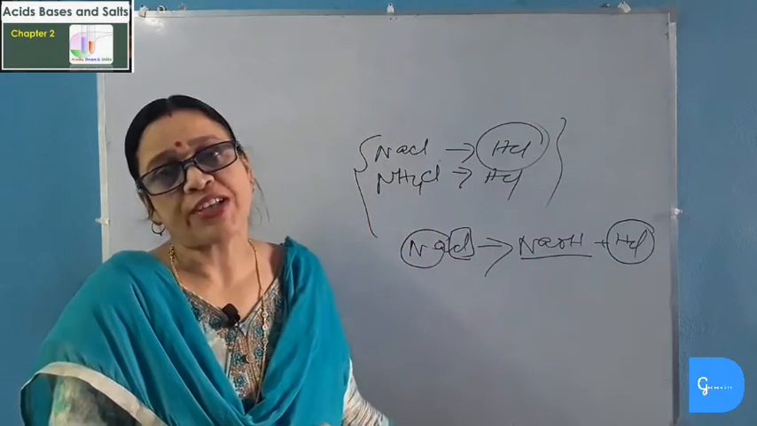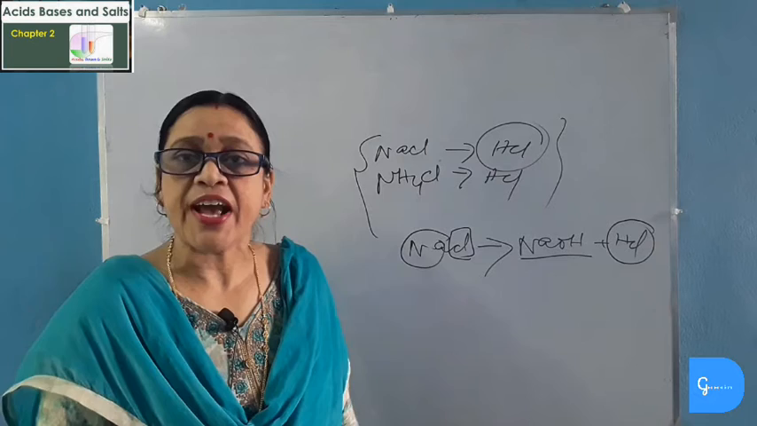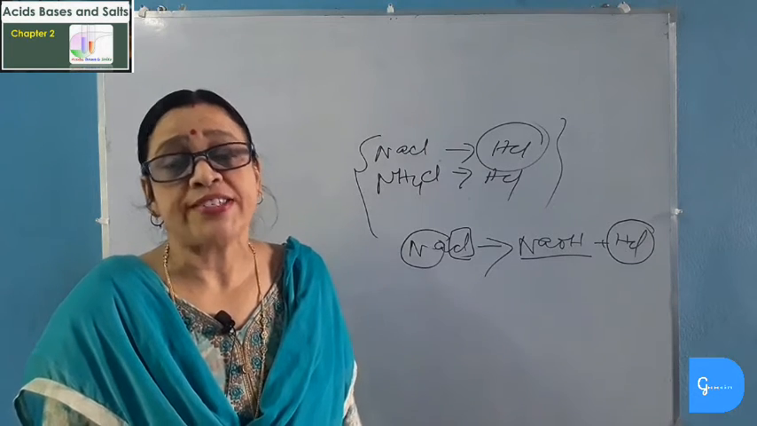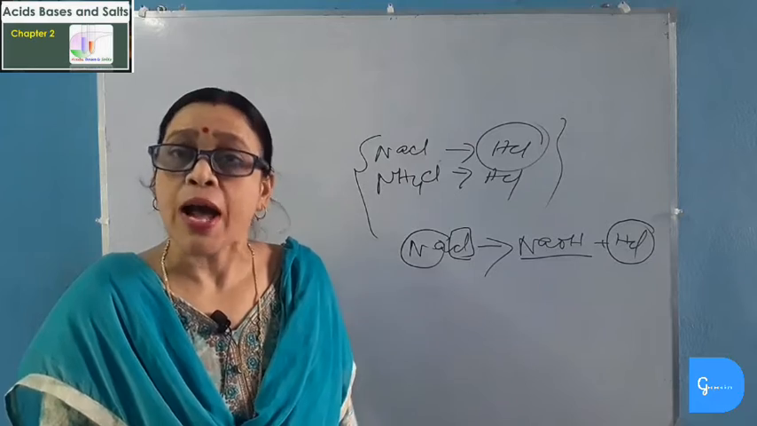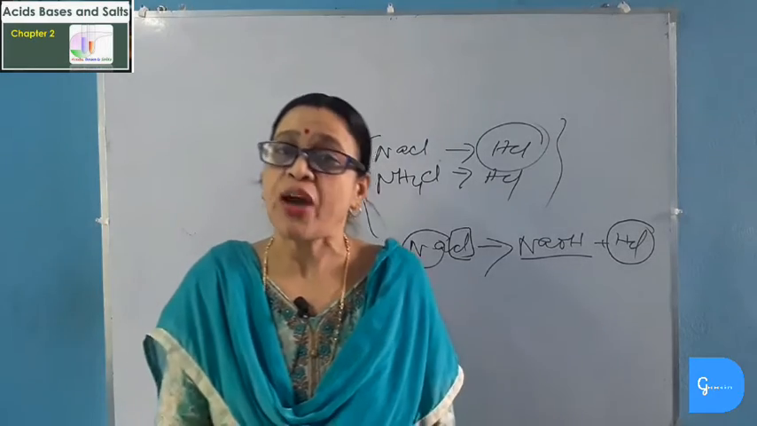Similarly, salts of sulfuric acids are called sulfates, salts of nitric acids are called nitrates, salts of acetic acids are called acetates, and salts of carbonic acids are called carbonates. Now we will study about the families of salt.